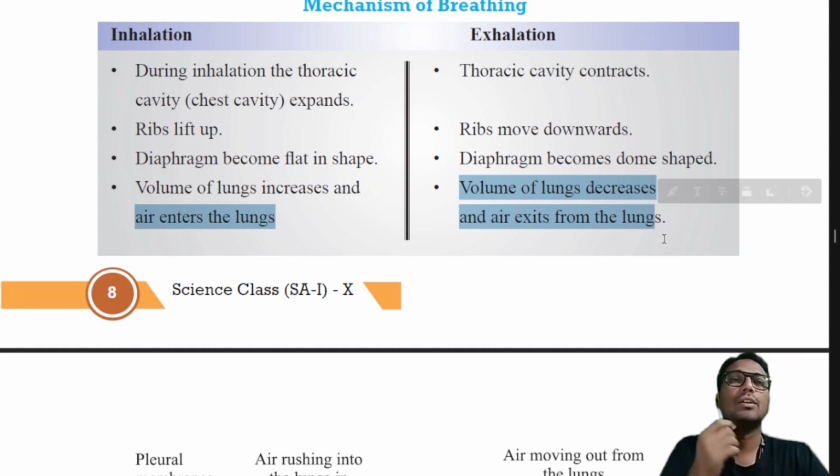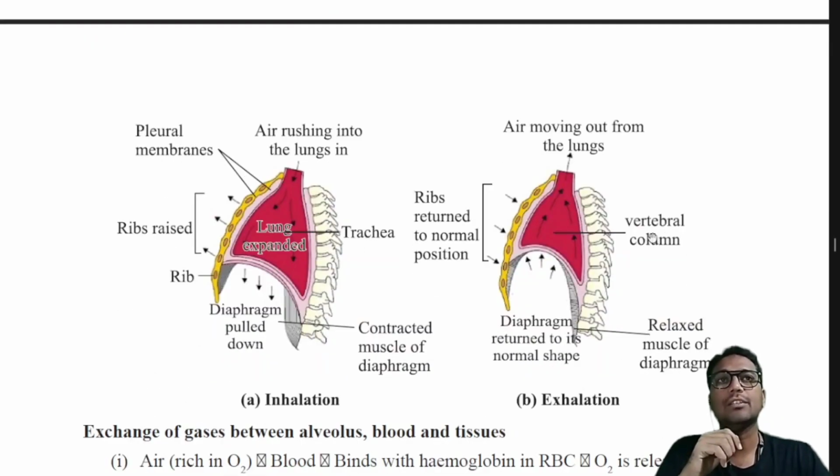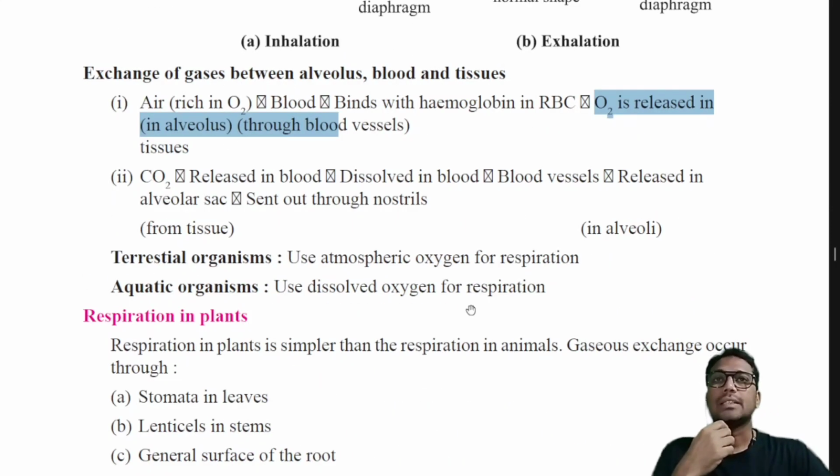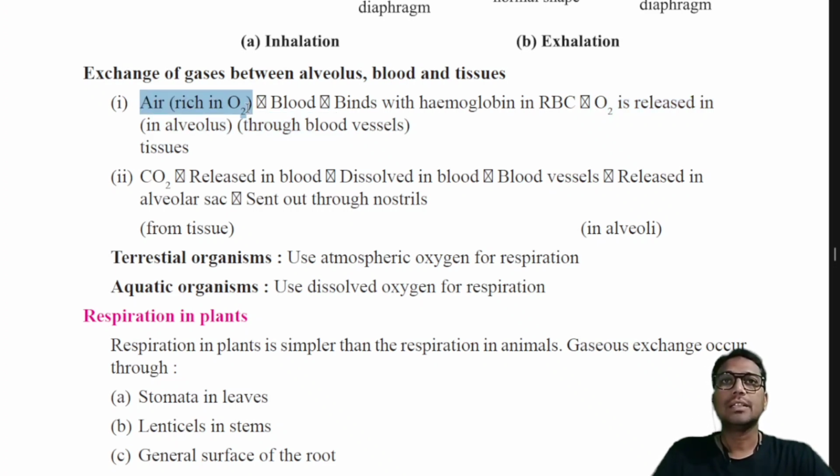Okay, so this is how the breathing process takes place in a human being. So that is inhaling and exhaling. Next, let us discuss how the exchange of gases will take place between the alveoli, blood and the tissues. Okay, so in the first case, air rich in oxygen enters the blood in the alveoli.